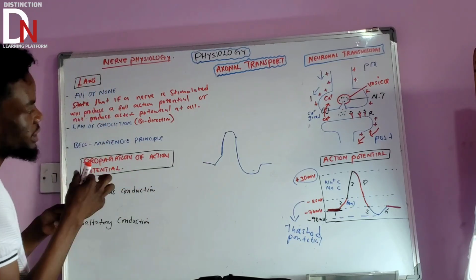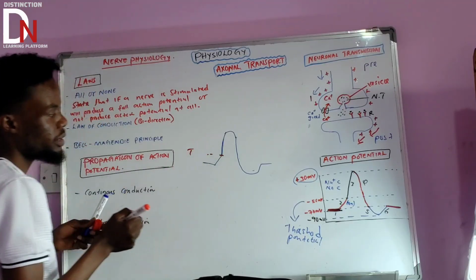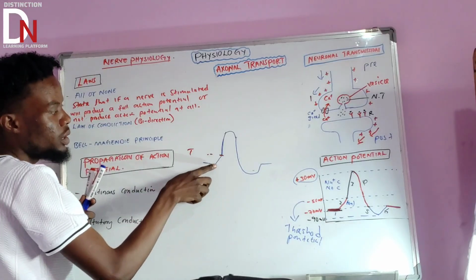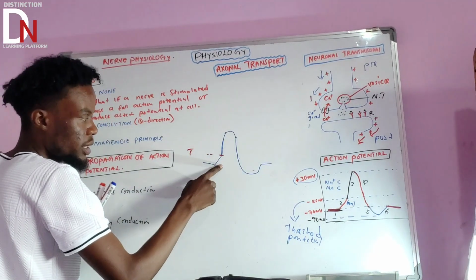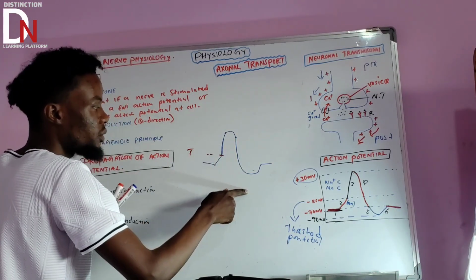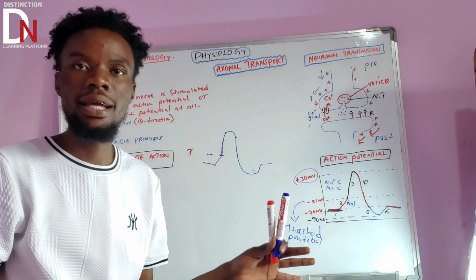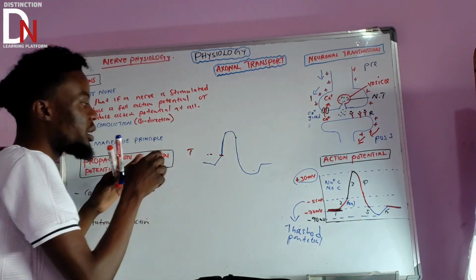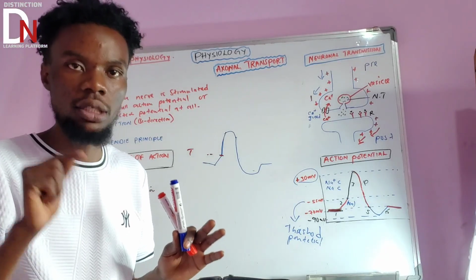So this law states that if this is the threshold, so remember that this is the threshold. They are saying that the moment you stimulate this nerve cell and it reaches the threshold potential, it is going to produce the action potential. But if it doesn't reach the threshold potential, it's not going to produce an action potential. Make sure that you understand. Regardless of what you do, the moment you hit the threshold potential, it is going to produce the full action potential.